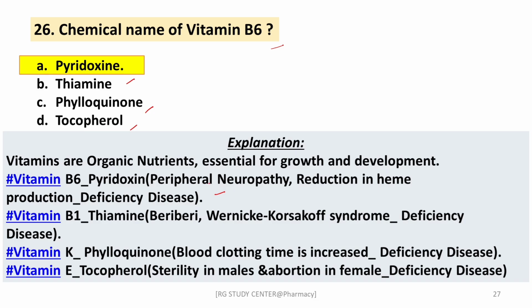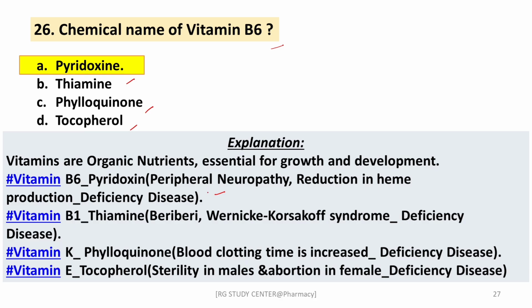Vitamin B1, thiamine, causes beriberi when its deficiency occurs in our body, right? And Wernicke-Korsakoff syndrome also occurs whenever vitamin B1 deficiency occurs.